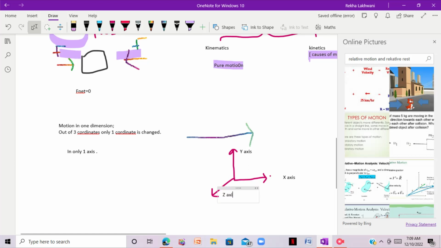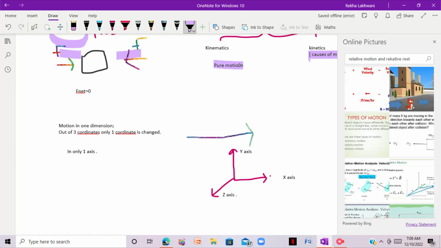Then we have y1 j, also a vector, then z1 k.